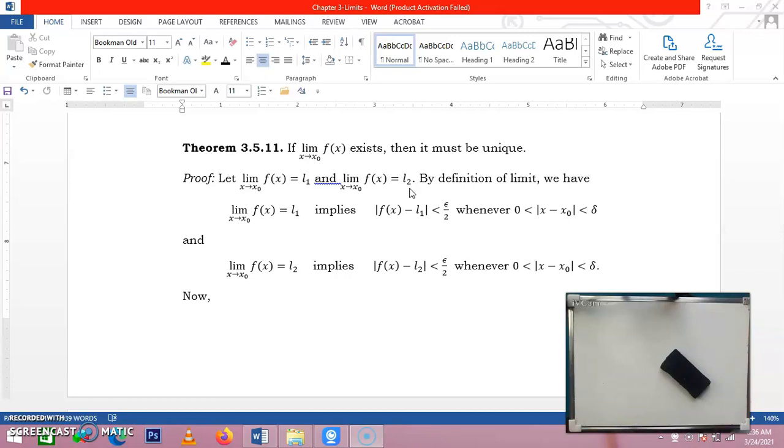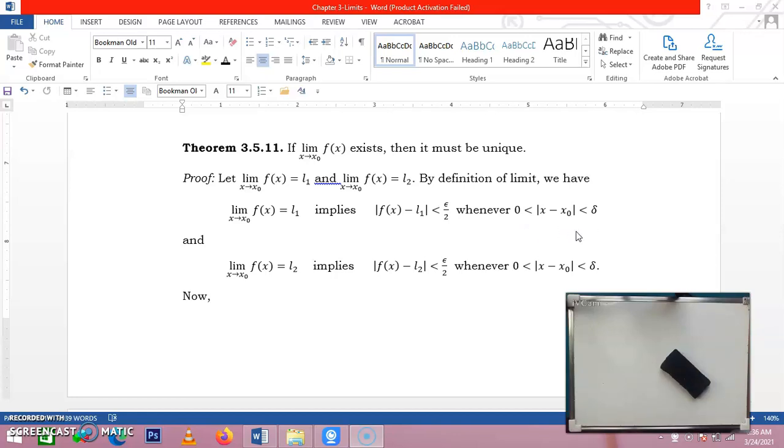So it means our goal is to show that L1 is equal to L2. They are just equal. So by definition of limit, we have this one. So if this is the limit of the sequence, say L1, it implies that this is true. This holds, rather, whenever we have this condition.